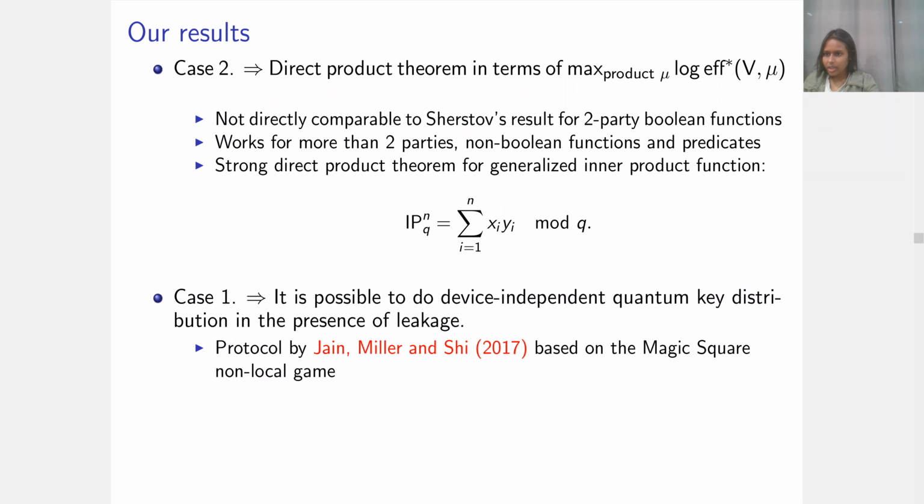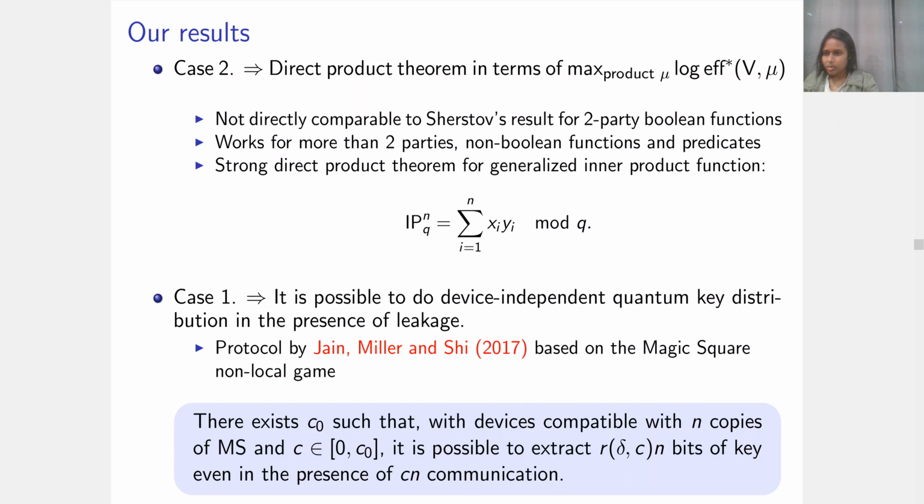As an application of case 1 of our result, we show that it is possible to do device-independent quantum key distribution in the presence of leakage from the parties' devices. Specifically, we show that a DIQKD protocol given by Jain, Miller, and Shi, based on the magic square non-local game, is resistant to leakage. Our result specifically is like this.